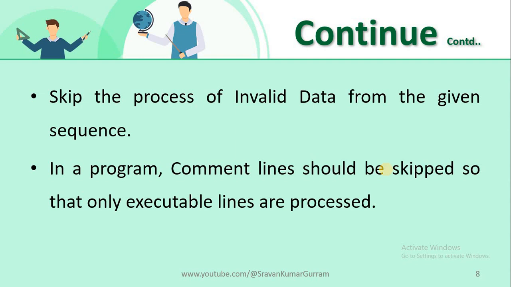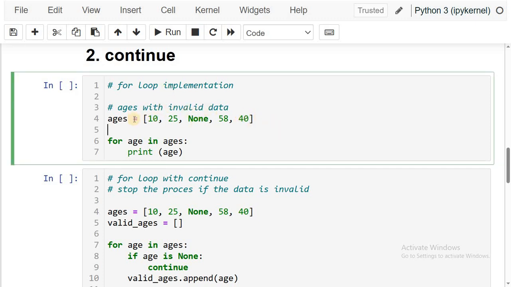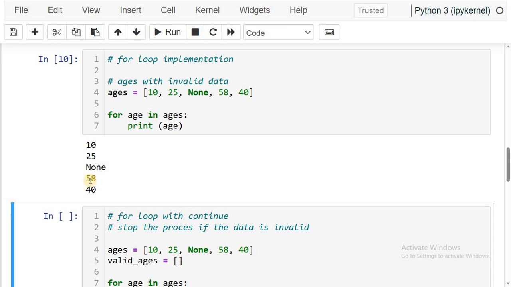Let us implement this, then we will get a good idea about it. See this, in this example, we are implementing a for loop. This is the general implementation of the for loop. Ages is a list where the list elements are 10, 25, None, 58, 40. Then I want to read each and every element and print it. Now see: 10, 25, None, 58, 40. But you can easily understand that None is not an age. It is invalid data. Age should not be None, right?